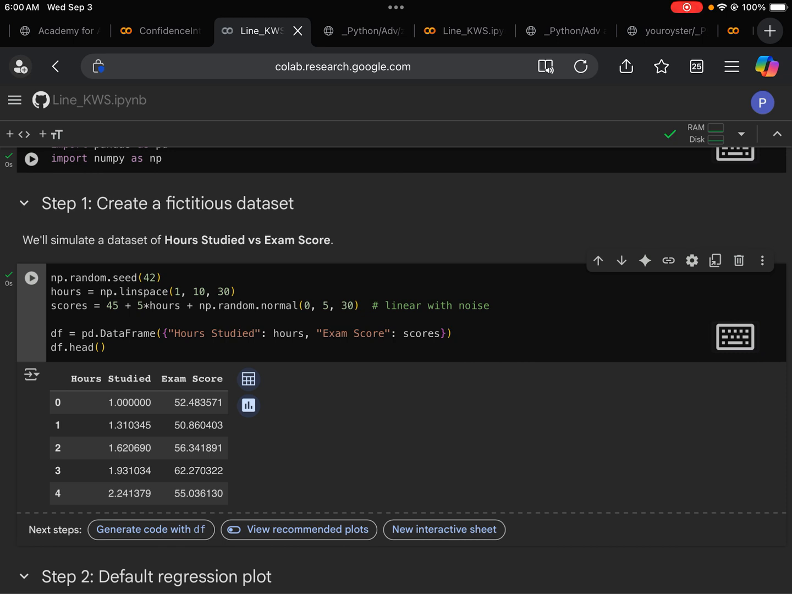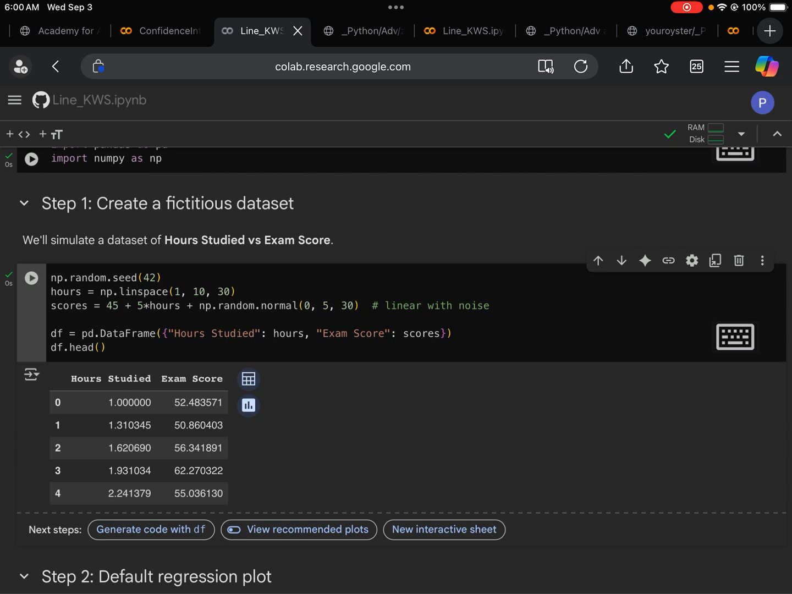Next, we use pandas to construct the data frame. Note here we use pd, that's the pandas library we imported earlier. What we are doing here is constructing 2 data columns. The first one is hours studied. The second one is exam score. The hours studied column data come from the hours variable we constructed earlier. The exam score column data come from the scores variable we constructed earlier.